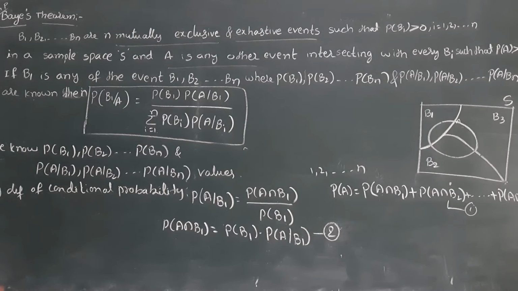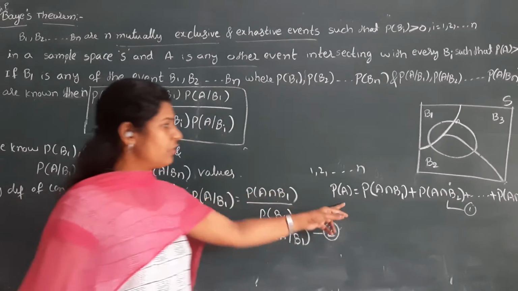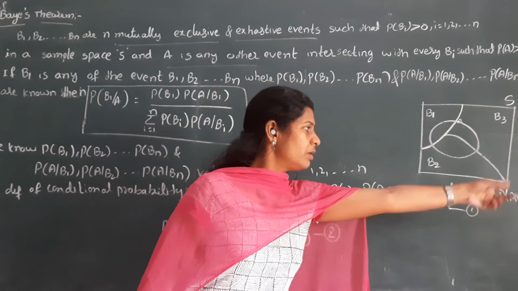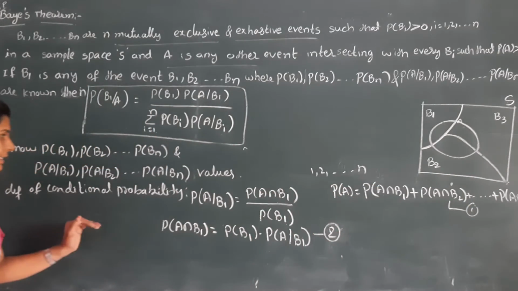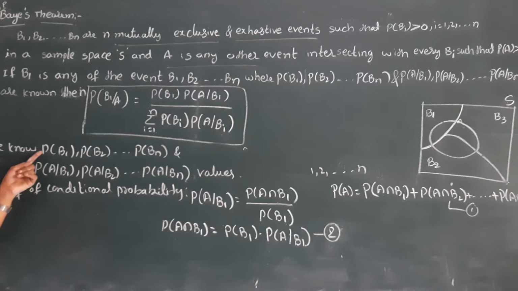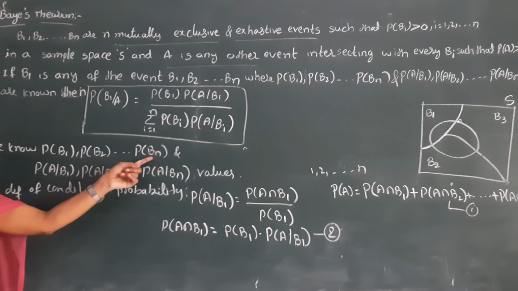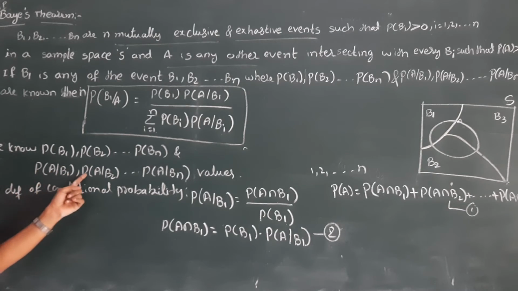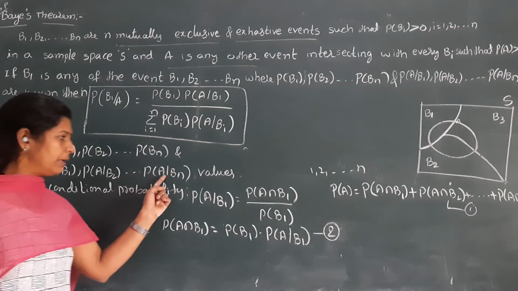So equation one is P of A is equal to P of A intersection B1 plus P of A intersection B2, so on up to P of A intersection Bn. We know all these values P of B1, P of B2, so on P of Bn, and P of A by B1, P of A by B2, so on P of A by Bn.